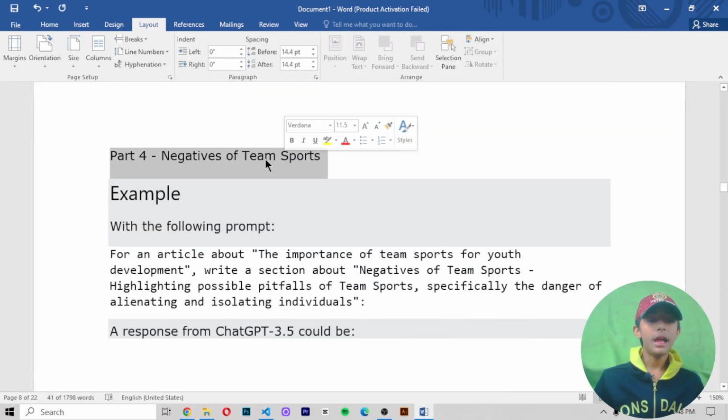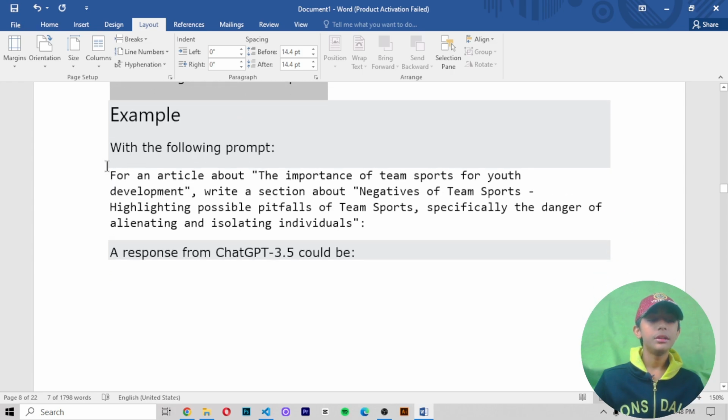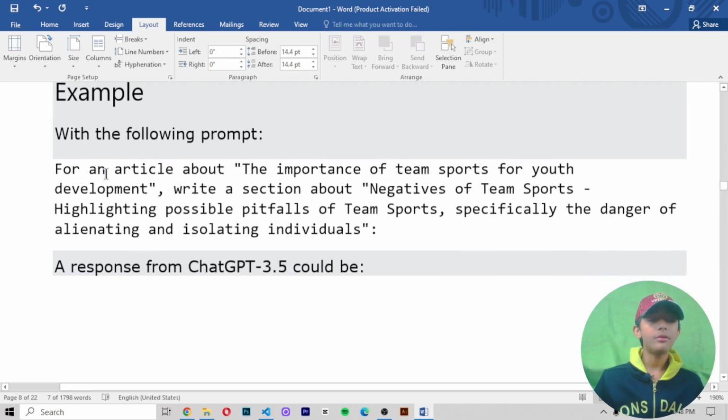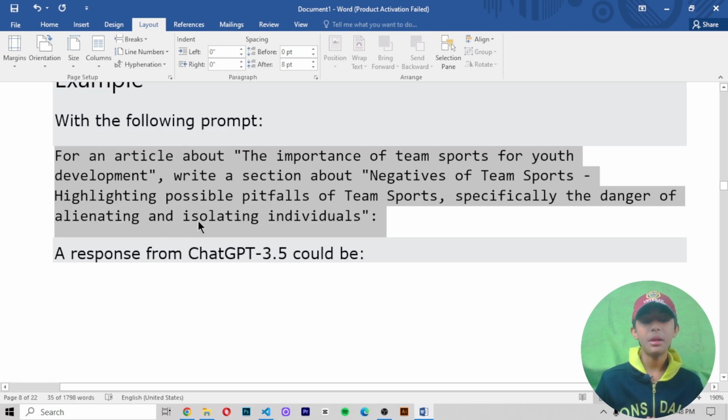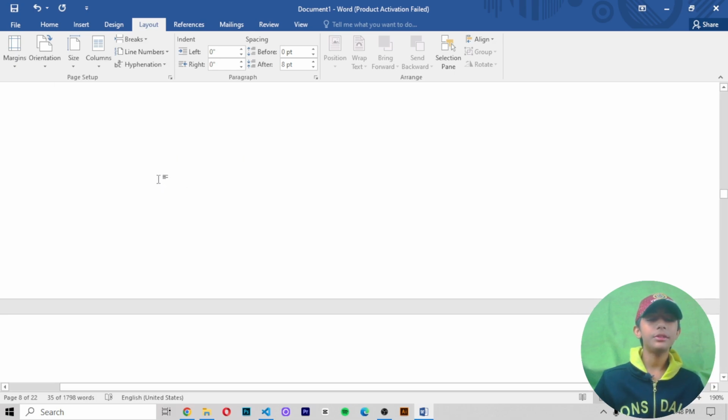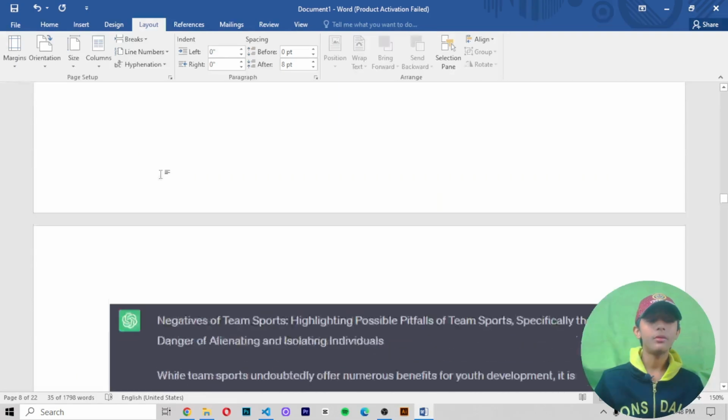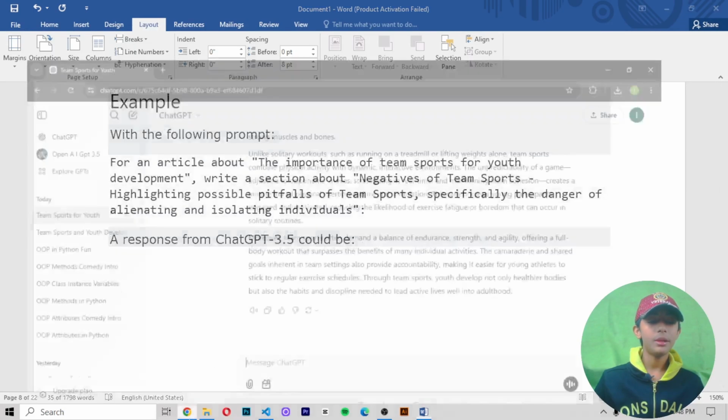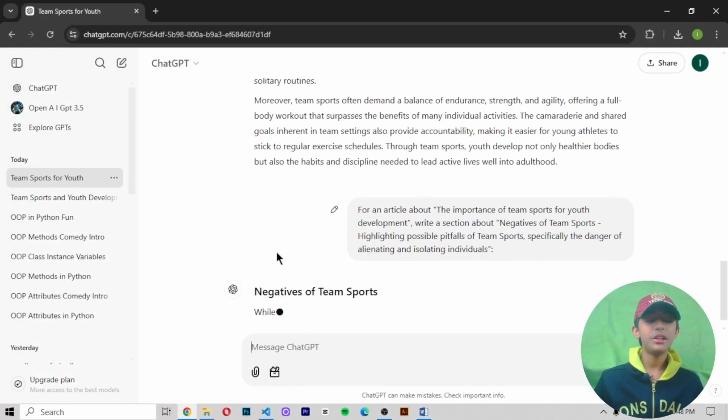Number 4, negatives of team sports. Now I am writing the part 4 prompt. I am writing for an article about the importance of team sports for youth development. Write a section about negatives of team sports, highlighting possible pitfalls of team sports, specifically the danger of alienating and isolating individuals. Here you can see it. This is one example from ChatGPT 4. Now let me copy it and paste this in my ChatGPT 3.5 prompt.